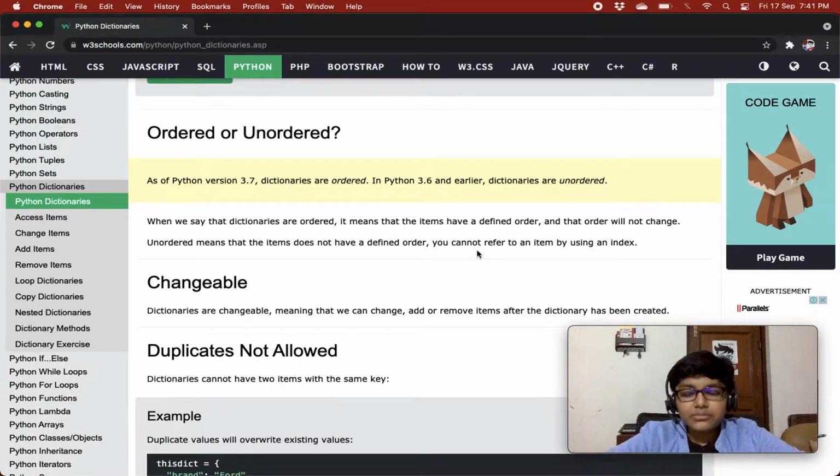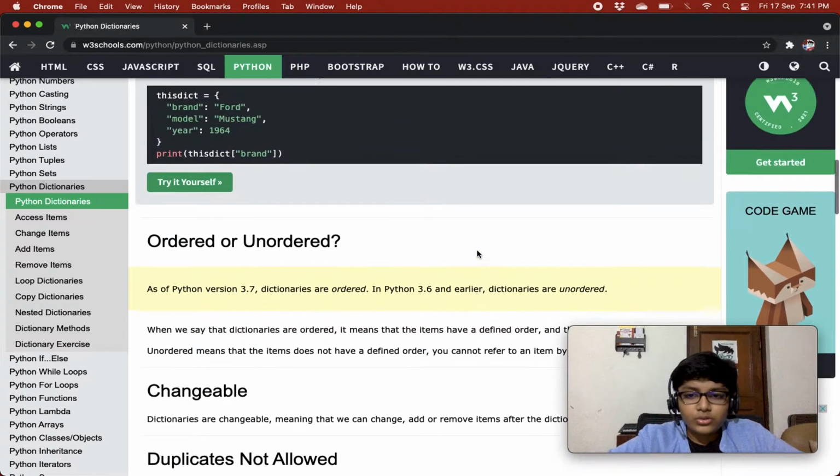But unordered means that the items do not have a defined order, and you cannot refer to an item by using an index.